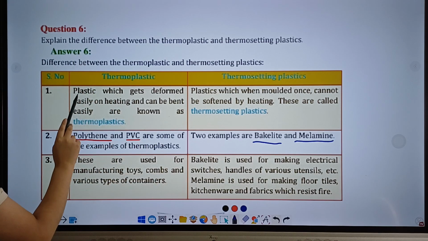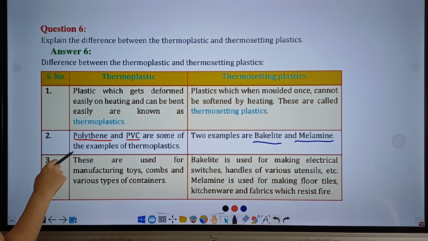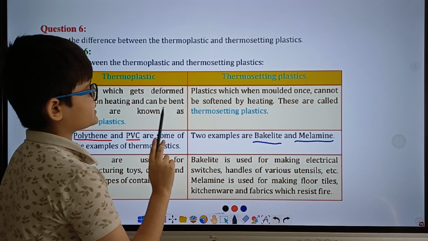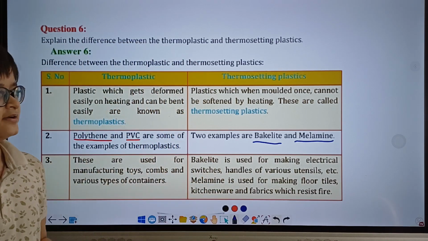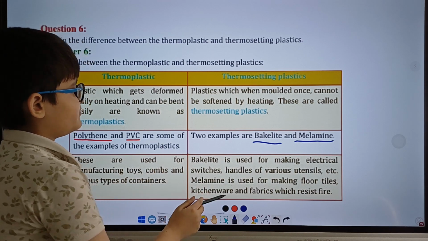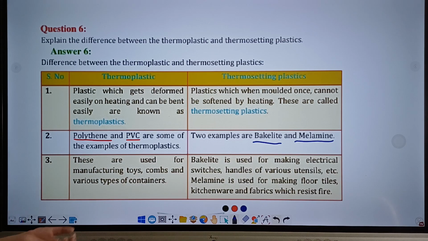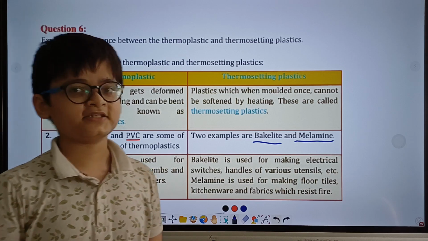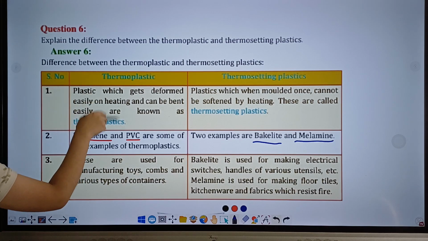In summary, thermoplastics can be deformed easily on heating, and examples of them are polythene and PVC. These types of plastics are also used in the manufacturing of toys, combs, and various types of containers. Whereas thermosetting plastics are the plastics which cannot even be softened easily, let alone be bent normally without heating. Examples of these plastics are bakelite and melamine, and bakelite is used for making electrical switches, handles of various utensils, whereas melamine is used for making floor tiles, kitchenware, and fabrics which resist fires. And that was it for question 6.